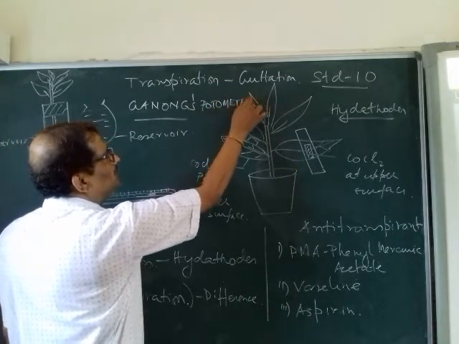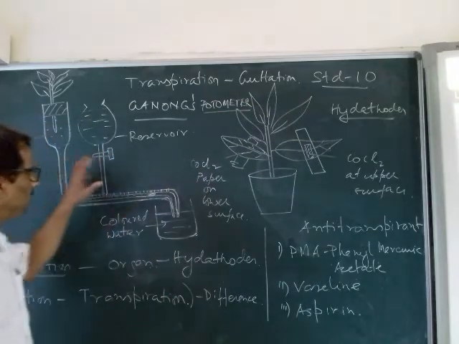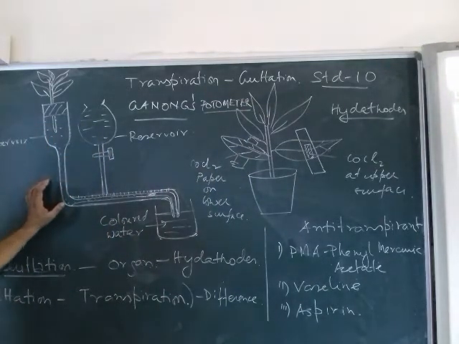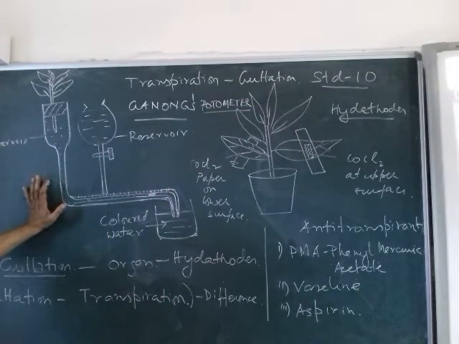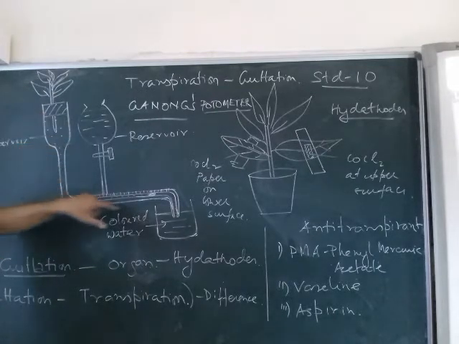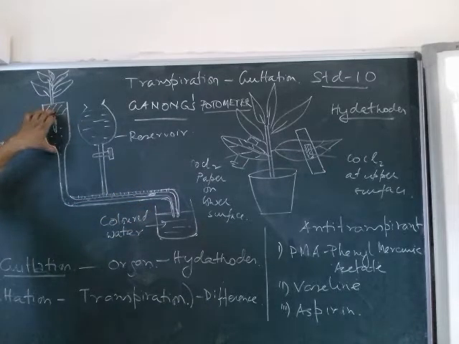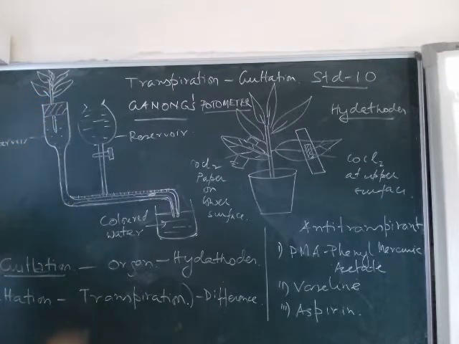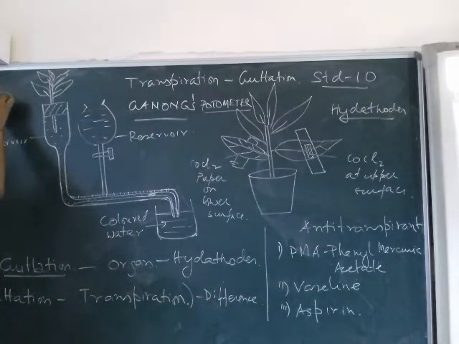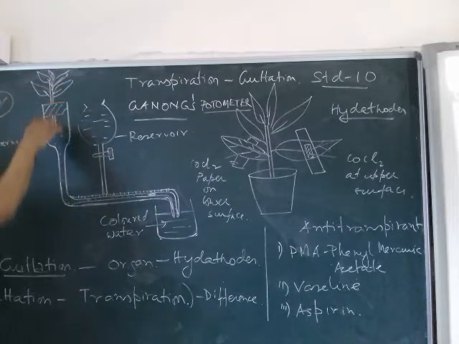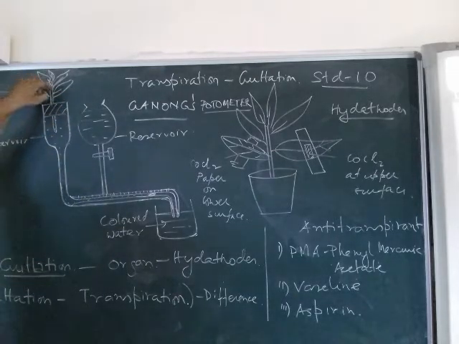A potometer is an instrument by which we can demonstrate transpiration, or tell about the factors which influence transpiration. You can see in this Ganong's potometer there is a reservoir, and here there is a cork with a small bore, a perforation, through which you can insert a plant.